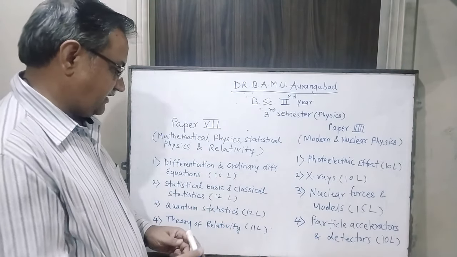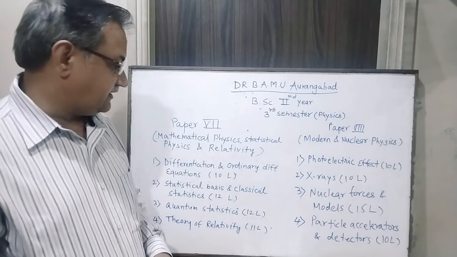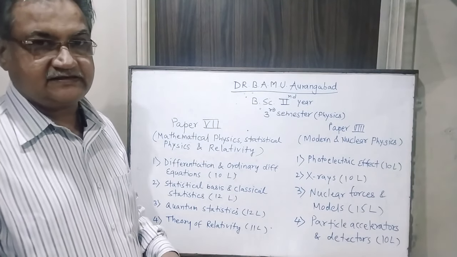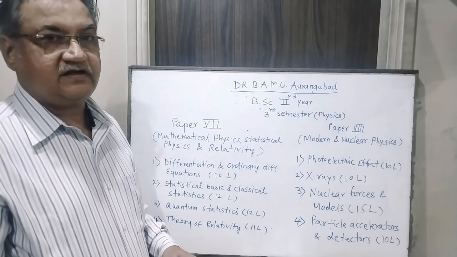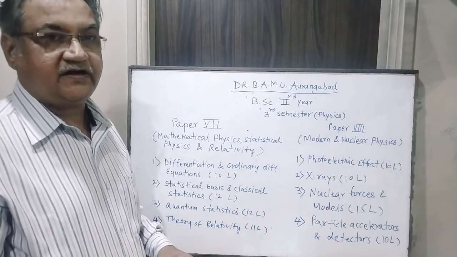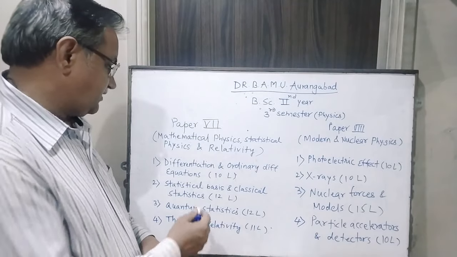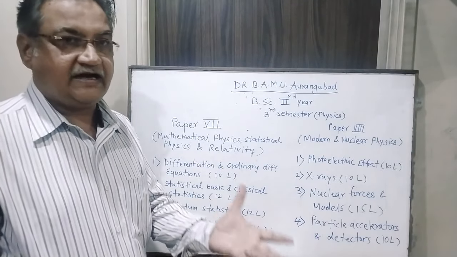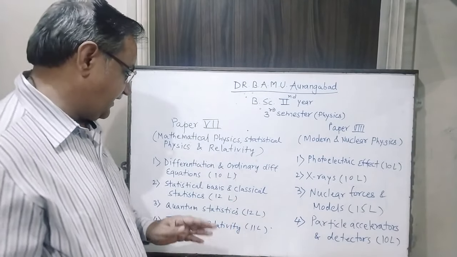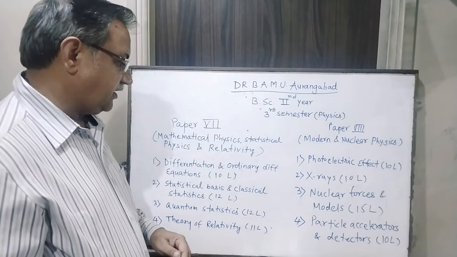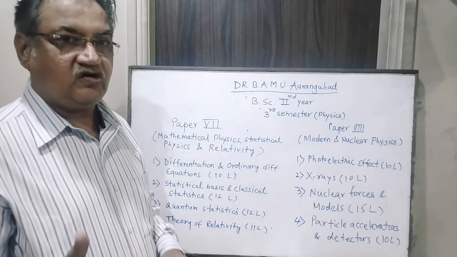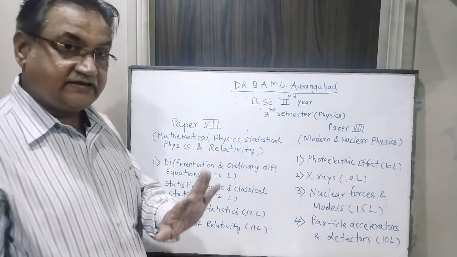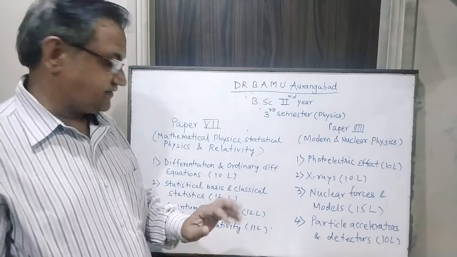The second chapter is statistical basis and classical statistics. This is a new topic which you may not be aware of till now. First we are going to study what statistics is in this chapter, and then we are going to learn the classical statistics, which is based on the classical theory of physics. We have to complete this topic in 12 lectures.